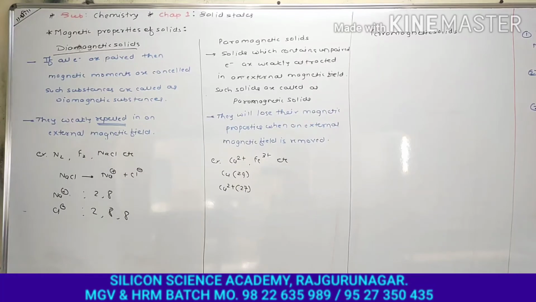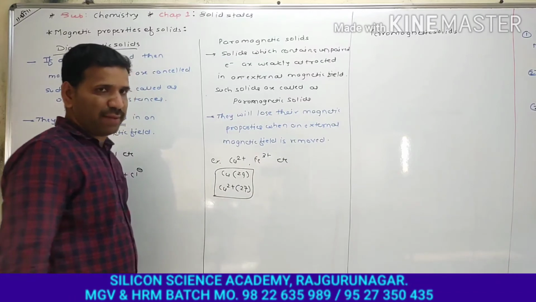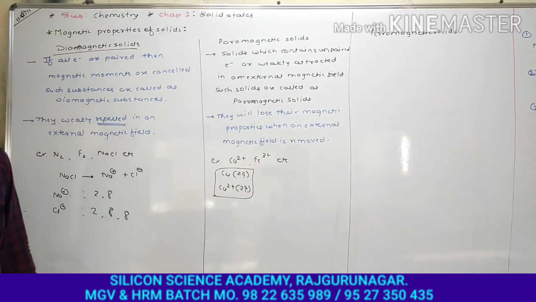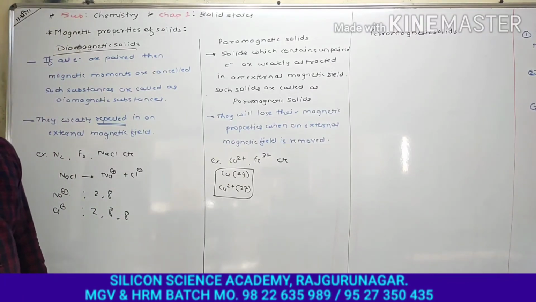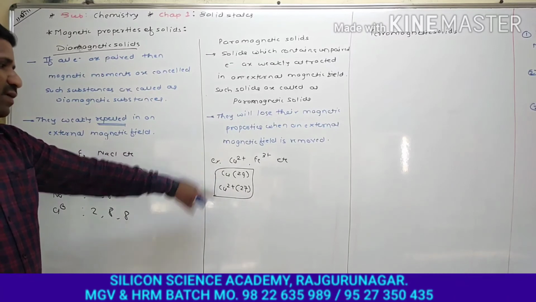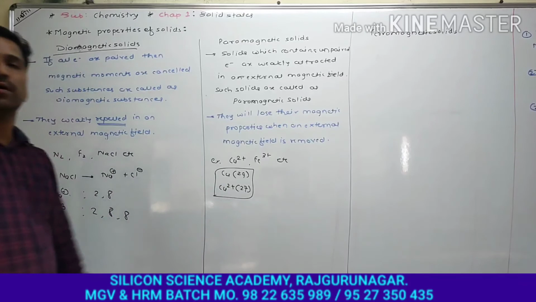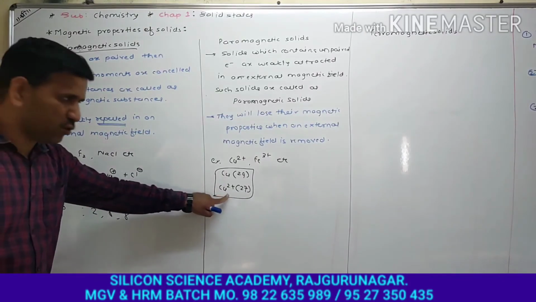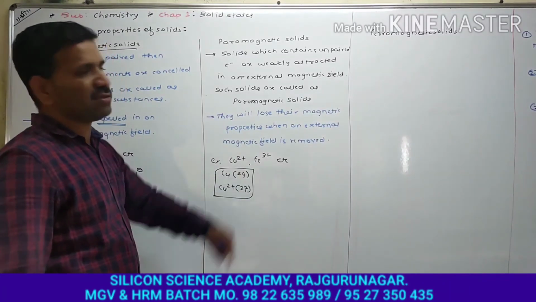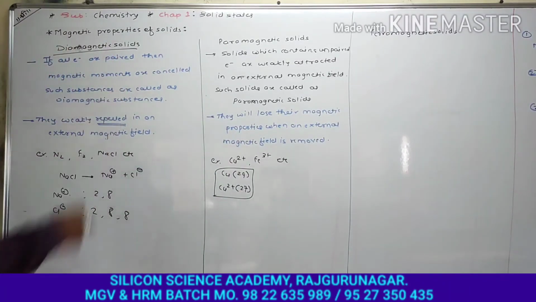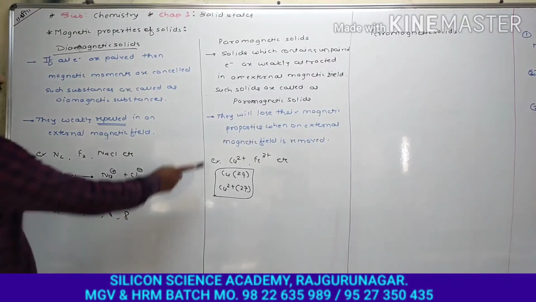How many electrons are there? 27 electrons. And we all know it is a d block element, that is a transition element, and transition elements contain unpaired electrons. Unpaired electrons are present in the case of Cu2 plus. If you write the electronic configuration of Cu2 plus, you will notice that it contains unpaired electrons. Fe3 plus also contains unpaired electrons, and because of that they are called paramagnetic solids. Okay, this is the second type.